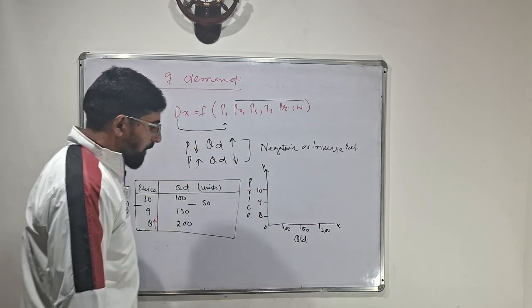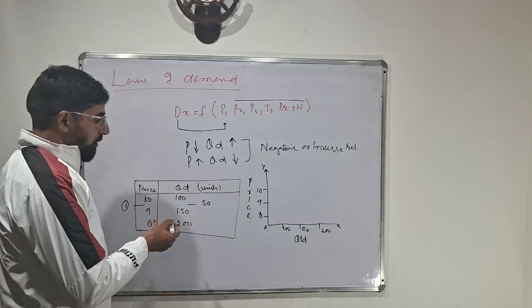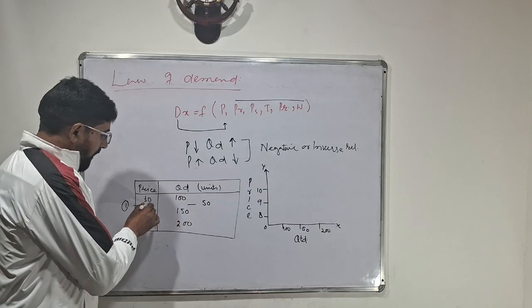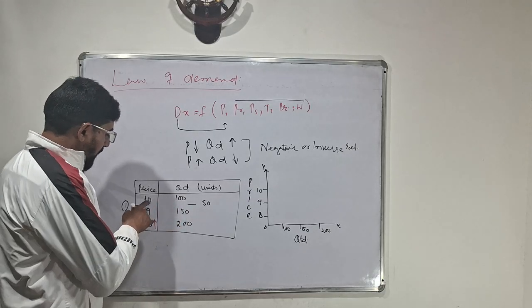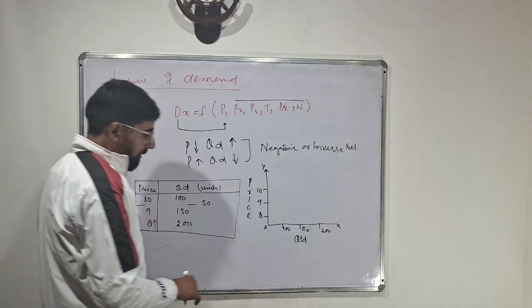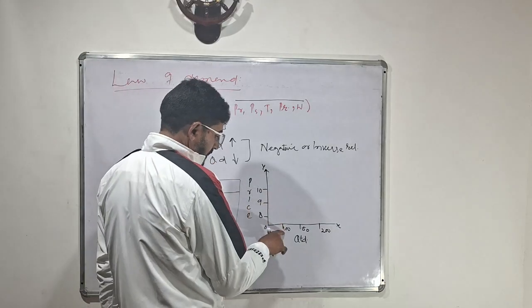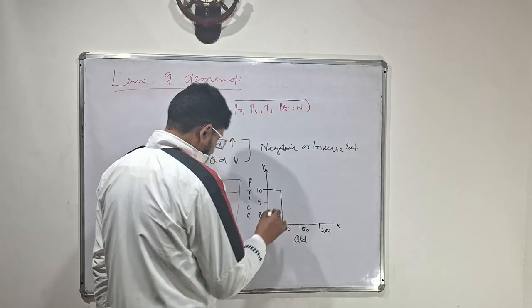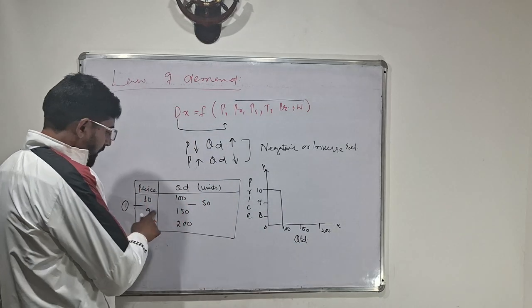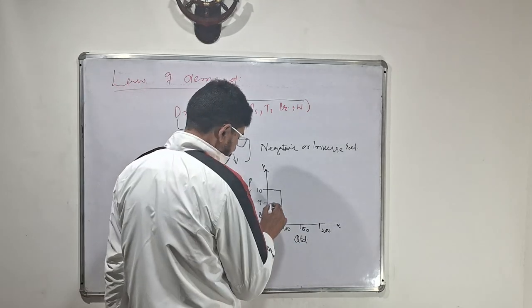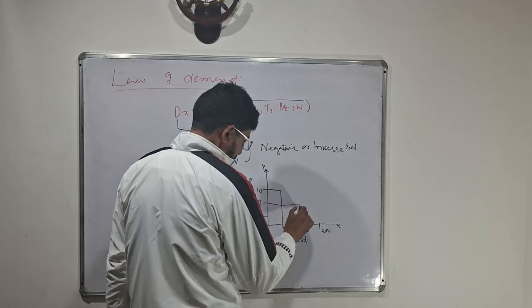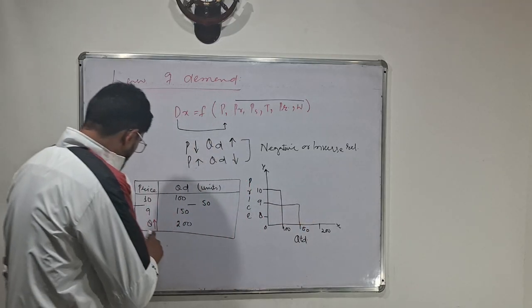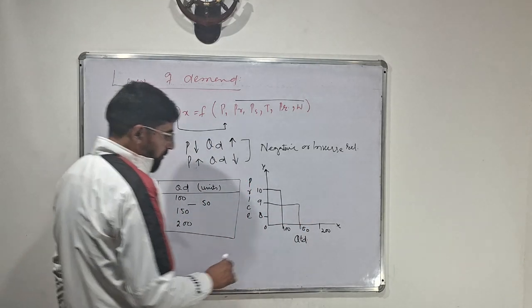Now, to show the law of demand, I will join the points as per the given schedule. At price 10, quantity demand is 100. Similarly, at price 9, quantity demand is 150. Similarly, at price 8, quantity demand is 200.